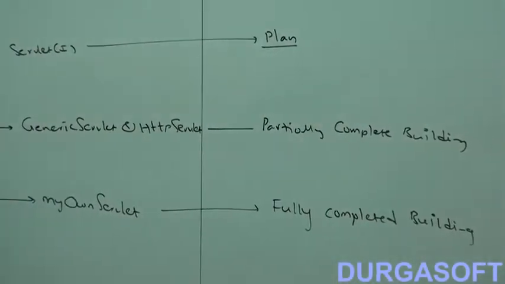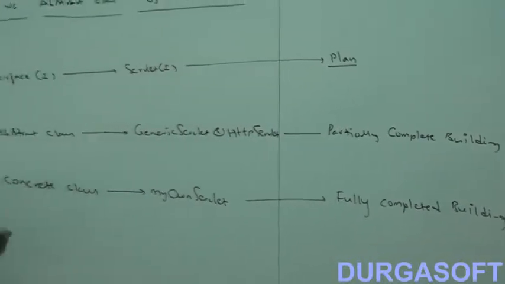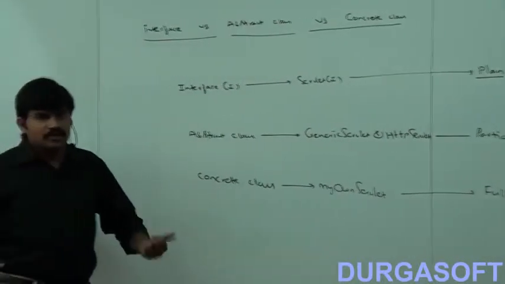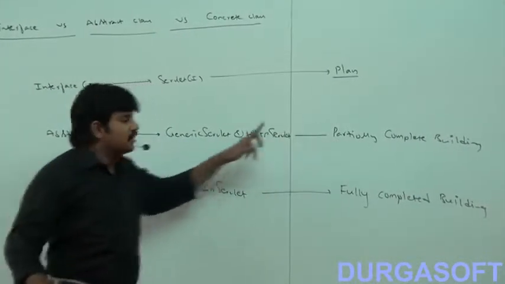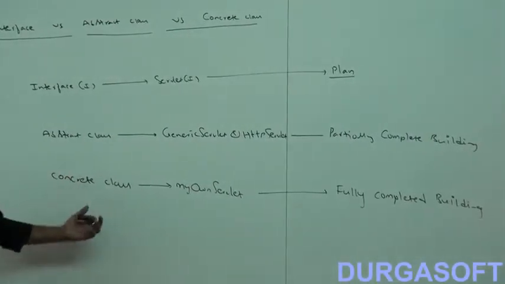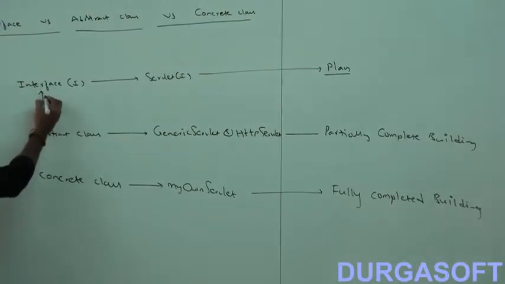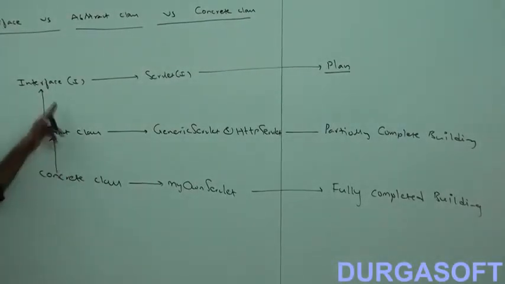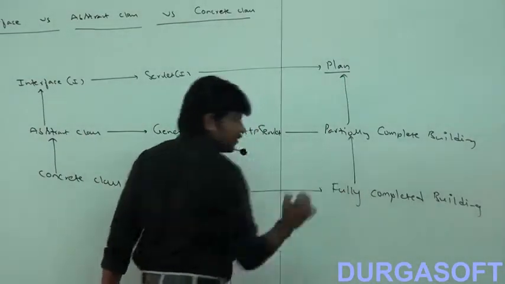I hope you can understand. So the plan is the interface concept, just a requirement specification. A partially completed building, a partial implementation, is just like an abstract class. A fully completed building is a concrete class. So when should we go for the interface concept and when for the abstract class concept, I hope you understand clearly.